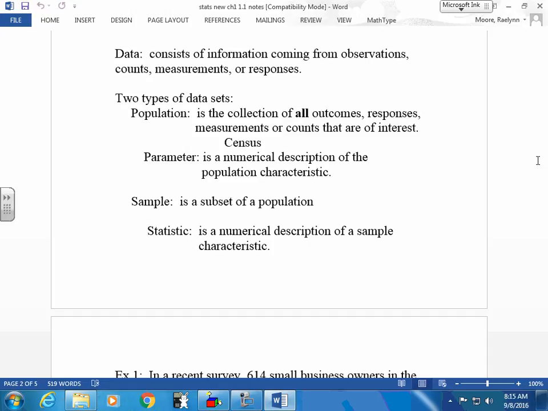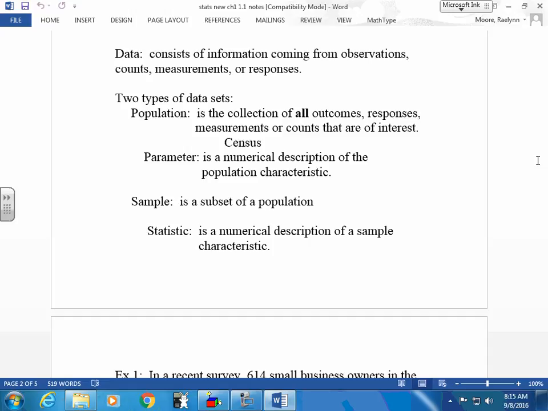I'm surveying 32 NFA students. Sample or population? Sample. Do I have more than this many students? It comes from the population of all NFA students. So I'm looking at all possible things to take in, and from that, I'm taking a little portion of it, a subset. That's where sample comes from.